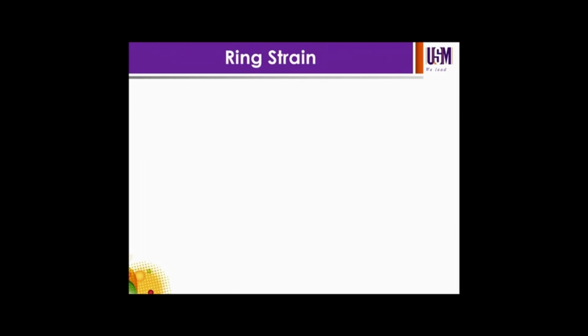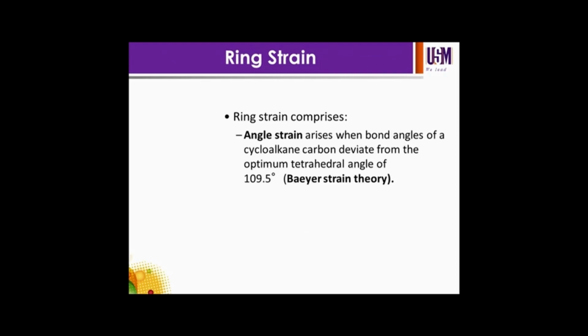So what is ring strain? Ring strain comprises angle strain, which arises when the bond angles of a cycloalkane carbon deviate from the optimum tetrahedral angle of 109.5 degrees. This strain is also called Baeyer strain theory.